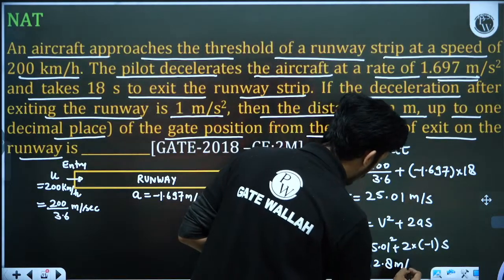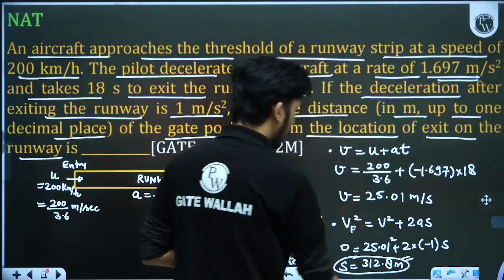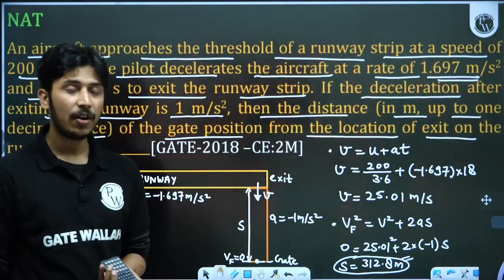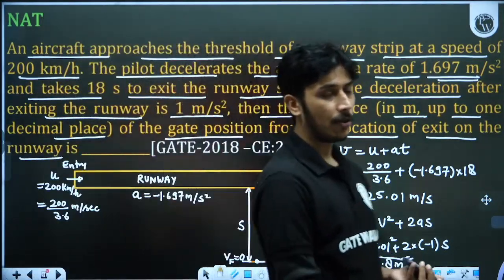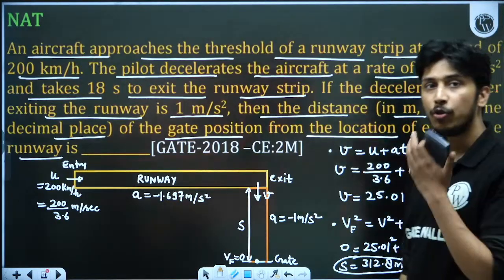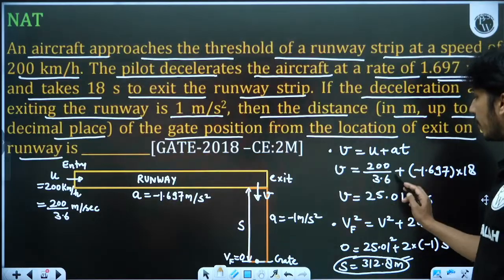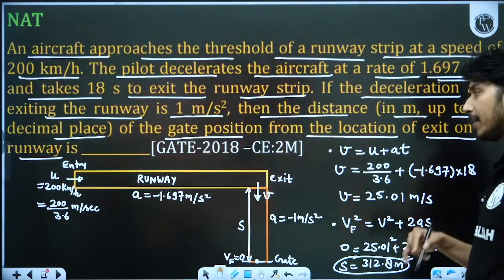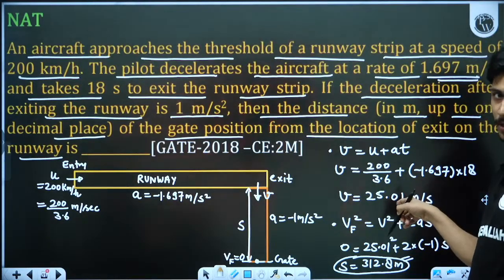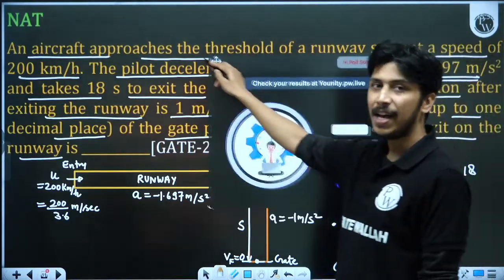That is why I always ask in integer, because here we cannot give the answer in ranges. If we have not done this 200 upon 3.6 correctly, then we will get a different answer. The correct answer is 25.01. So 312.8 is the absolutely correct answer.